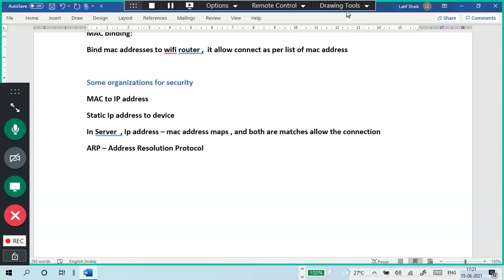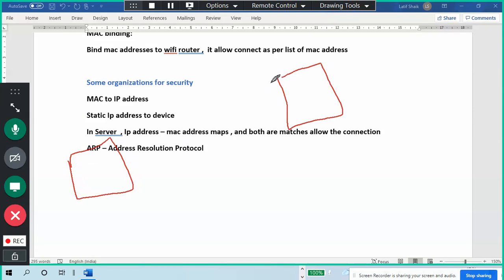Okay. For understanding, when you are communicating, this is your device, this is your other device. For example, this is the source and this is the destination. At the source, when you're sending a packet, the packet contains data plus your source MAC address, destination MAC address, source IP address, and destination IP address.